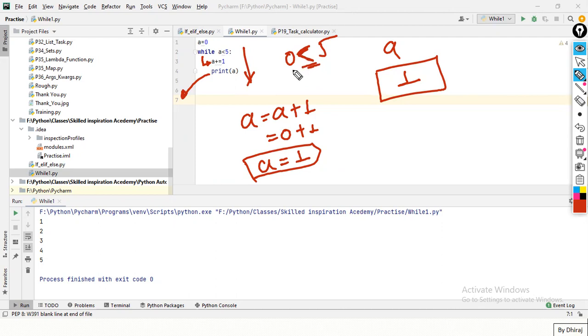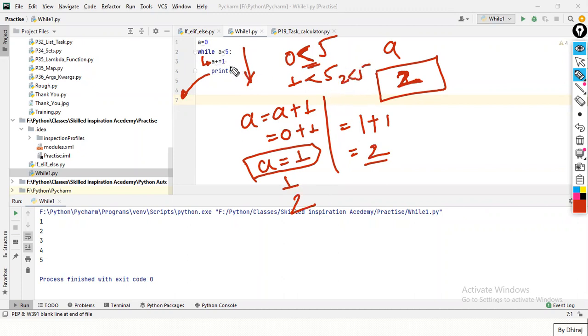Now again it will check what is in a: 1 less than 5. Is it true or false? True. So again a equals 1 plus 1, which is 2 now. So this will be replaced to 2. First it will print 1, second it will print 2. So 2 is less than 5, the same condition. Again, what is in a? 2 plus 1, it is 3. So now print 3.